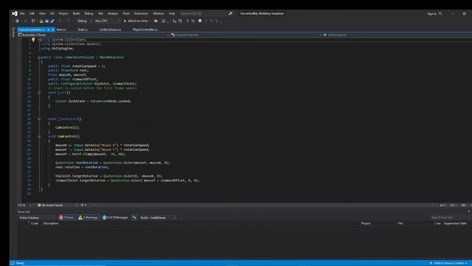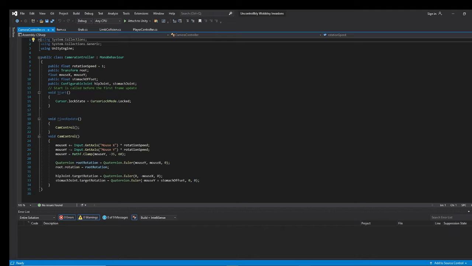So the first thing I do in the camera control function is get the mouse X position and add the input of the mouse and the rotation speed for the sensitivity, to rotate the player around the x-axis. Then we do it with the y-axis: we get the axis, add the rotation speed, and inverse the axis, and then we clamp the mouse Y angles to -35 to -960.